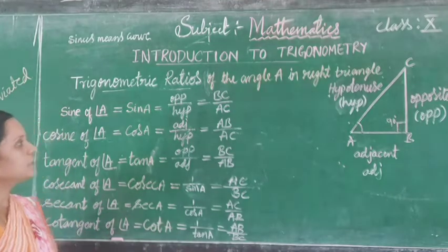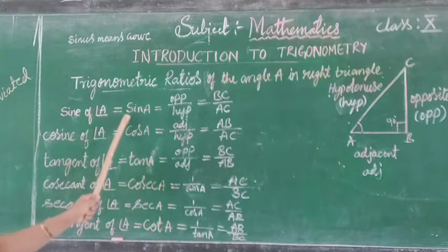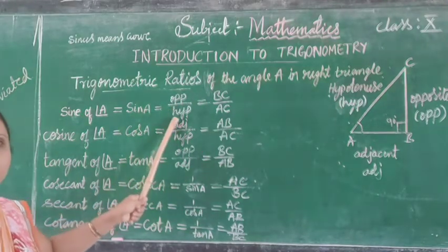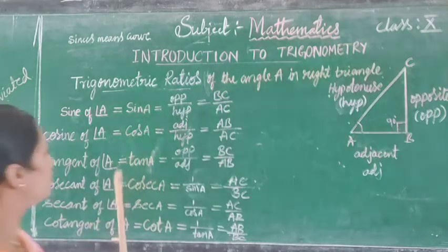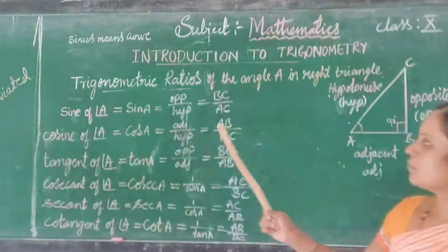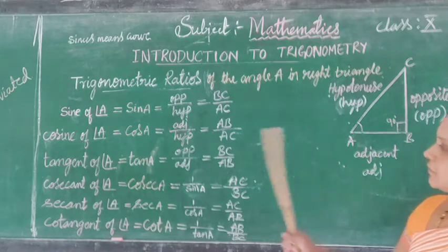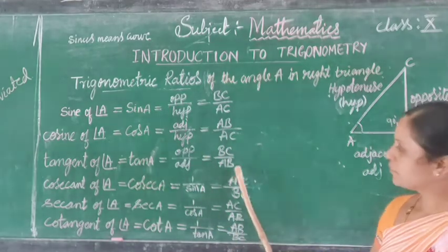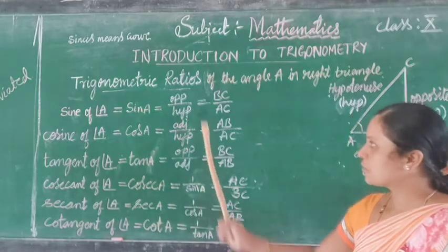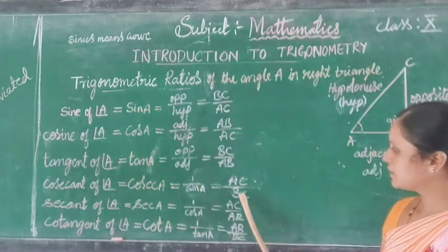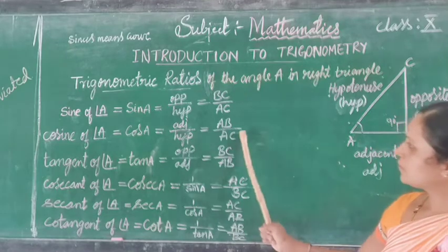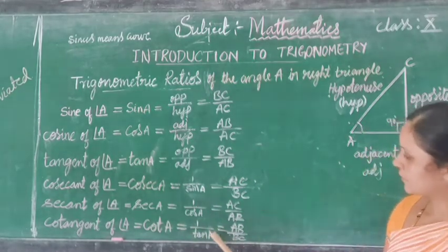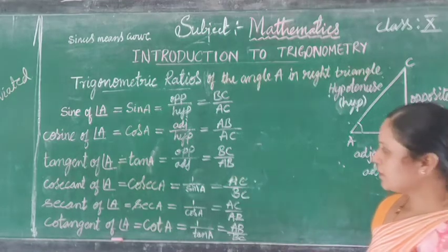So finally, once again we read: sine of angle A equals BC by AC, that means opposite by hypotenuse. Cos A is equal to adjacent by hypotenuse, that is AB by AC. Tan A is equal to opposite by adjacent, that is BC by AB. And cosec A is the reciprocal of sin A, that means AC by BC. Sec A is the reciprocal of cos A, that is AC by AB. And cot A is the reciprocal of tan, that is AB by BC.